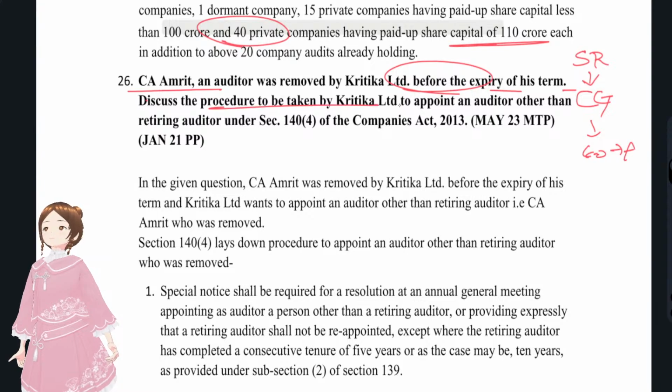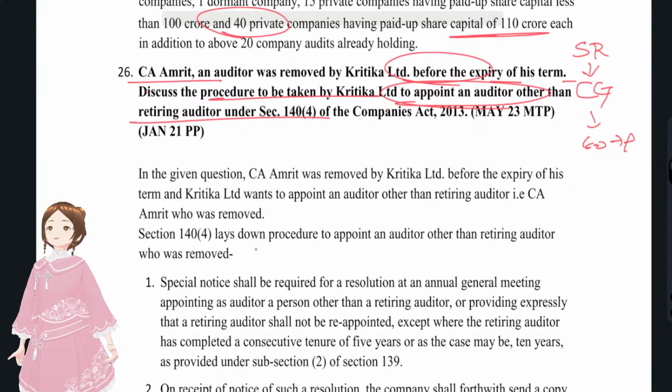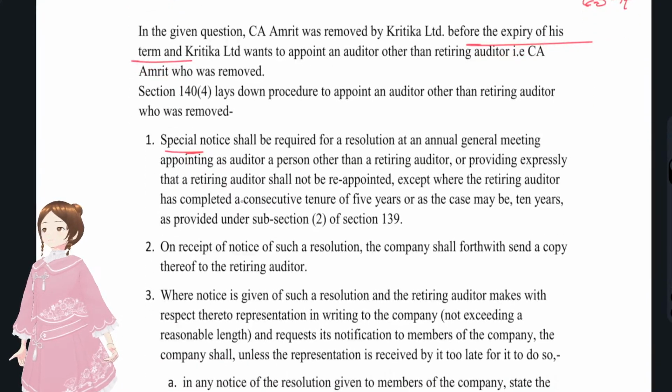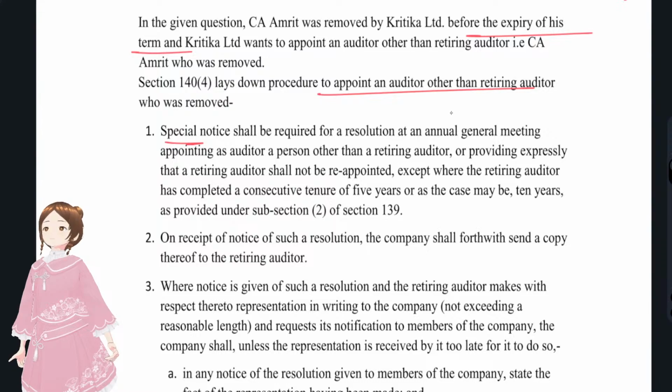Discuss the procedure to be taken by K Limited to appoint an auditor other than the retiring auditor. That's what we have discussed earlier. To appoint an auditor other than the retiring auditor, they have to give a special notice.